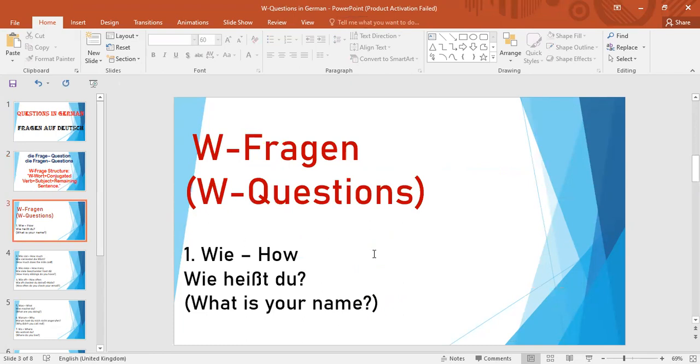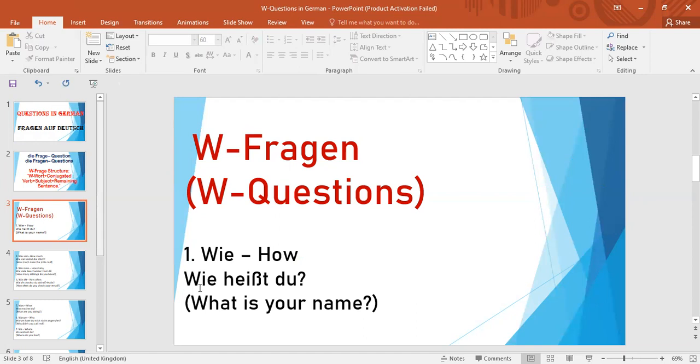Move to the W-Fragen now, W questions. So the first W word we have is wie. This is called V, not Y; I is always E. So wie means how in English. On the left side you can find the German translation, and on the right side you can find the English translation. So wie means how. Let's read out the questions here. I have written the questions also with the English translations.